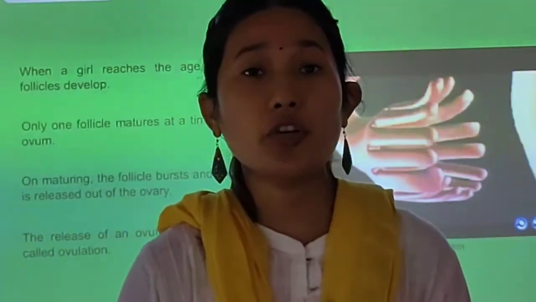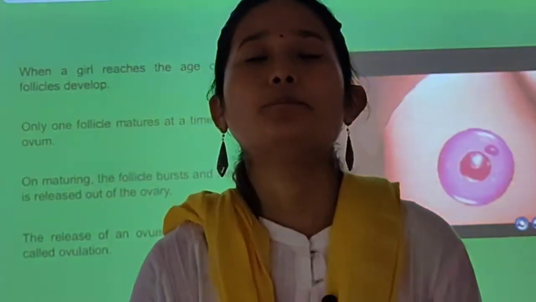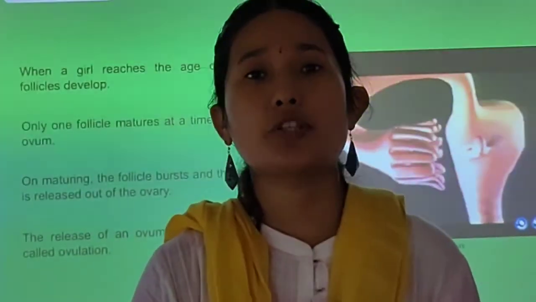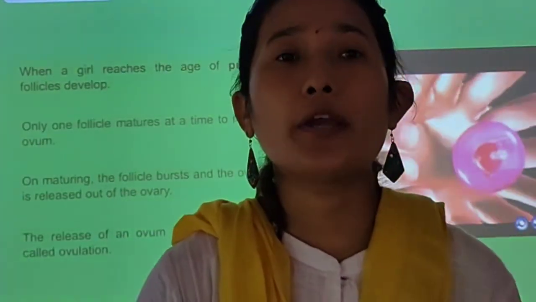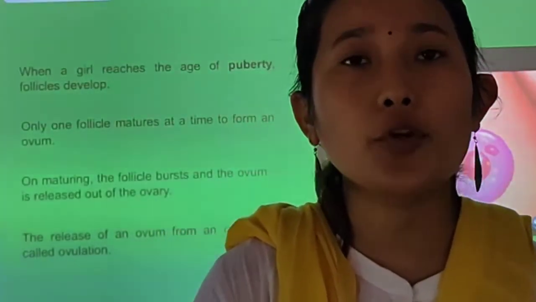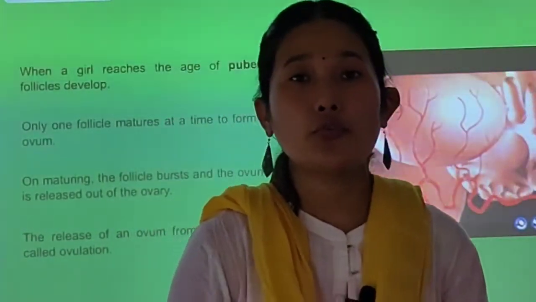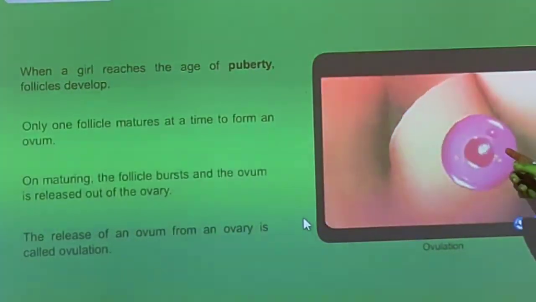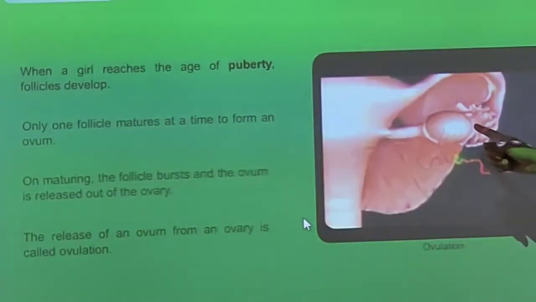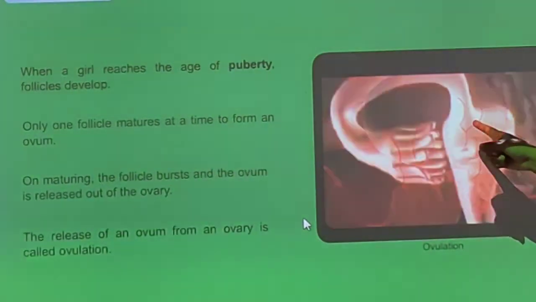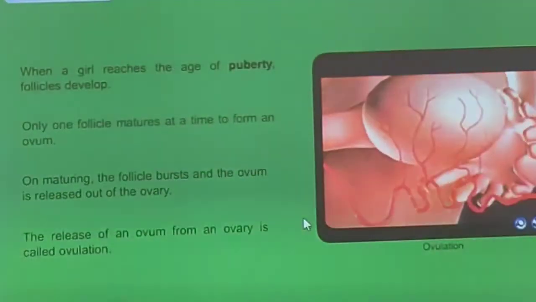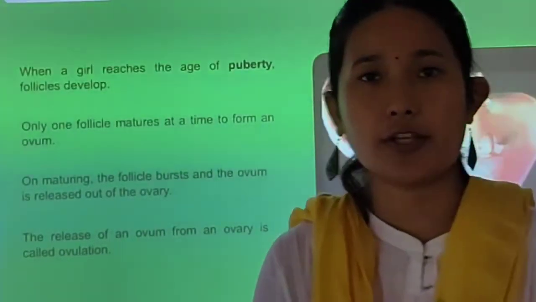Now we will discuss ovulation and the menstrual cycle. After a girl attains puberty, after every 28 days, one egg matures and is released from the ovary. That event is known as ovulation. Now look at this video. These egg cells are moving from the ovary. After every 28 days, your eggs are released and then taken up by the fallopian tube. This process is known as ovulation.